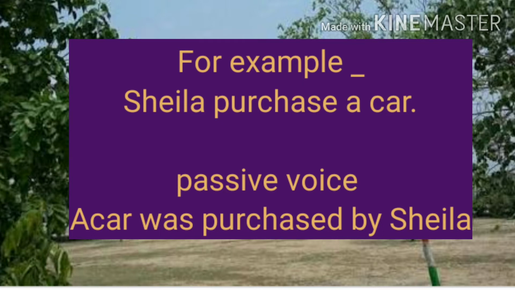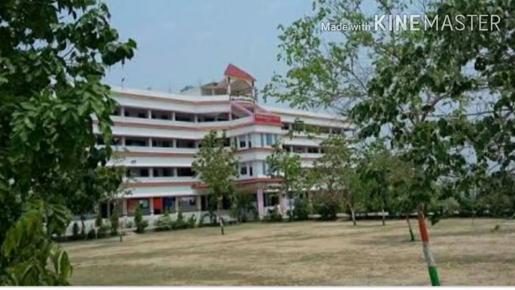Now let's analyze the second one. What is the action performed? Purchase. And what is the subject of the verb purchased? A car. So does the subject, a car, perform the action of purchasing? No. The subject, a car, does not perform the action of purchasing. In fact, it receives the action of purchasing. We know that it is Sheila who performs the action. This sentence is said to be in passive voice.